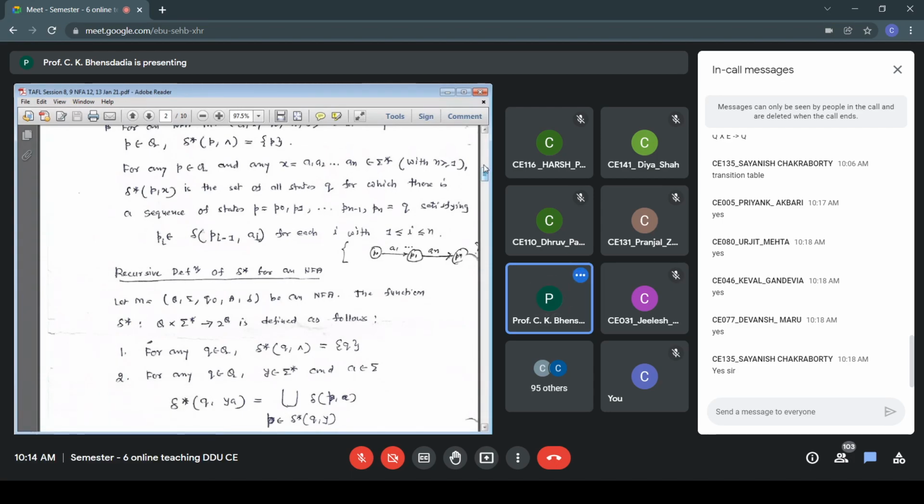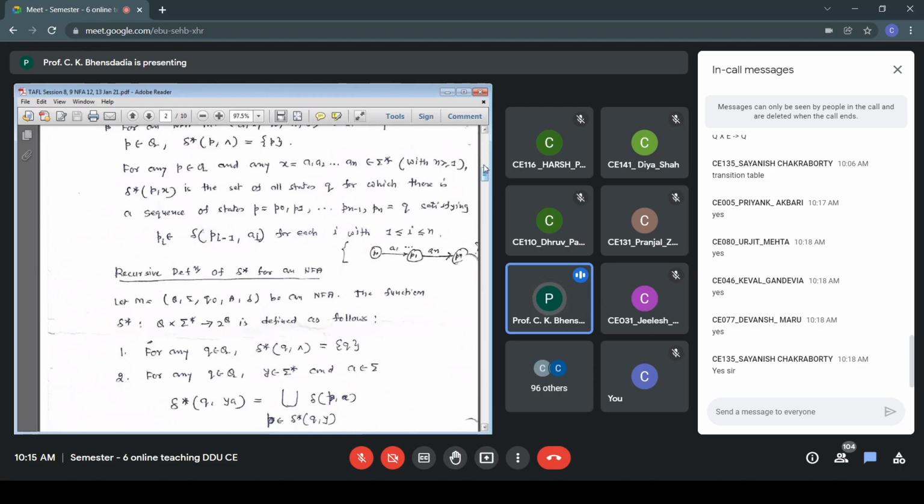So ultimately this is a recursive definition, because I have defined delta star QYA in terms of delta star QY. Ultimately, the recursion has to end. My input is ABCD. I treat ABCD as ABC and D. Then again, I have to calculate delta star QABC, so in ABC I will treat AB and then C. So delta star QAB, again in AB I treat A and B separately. So I go on shortening the string until nothing is left: ABCD, ABC, AB, then only A, then null.